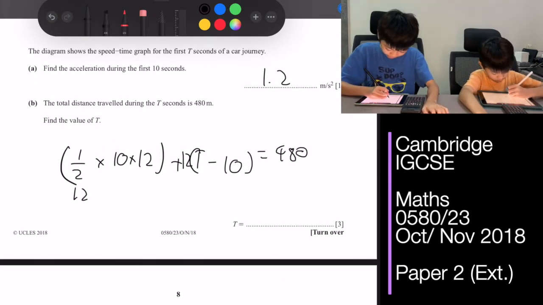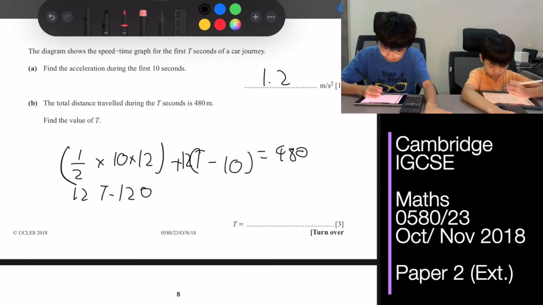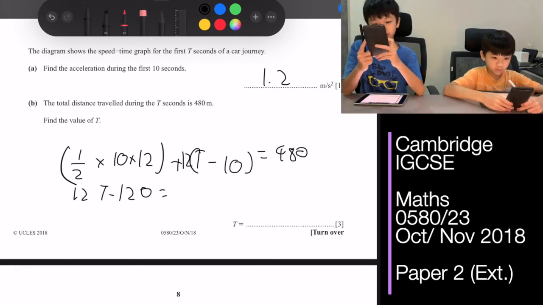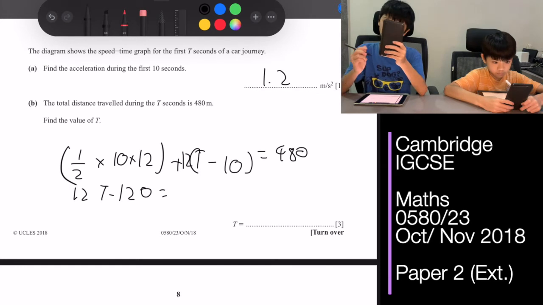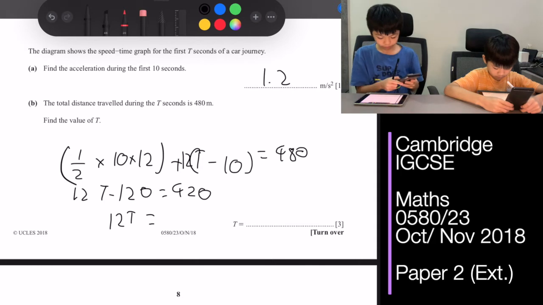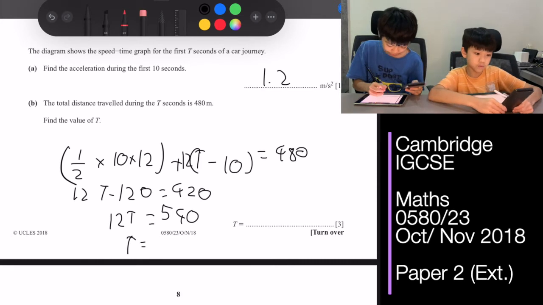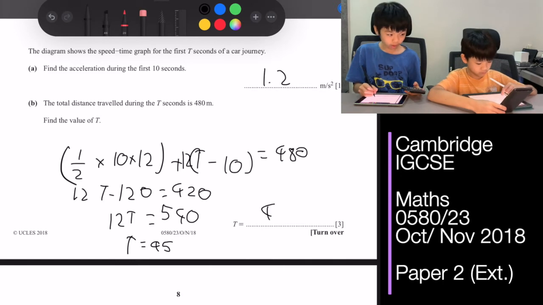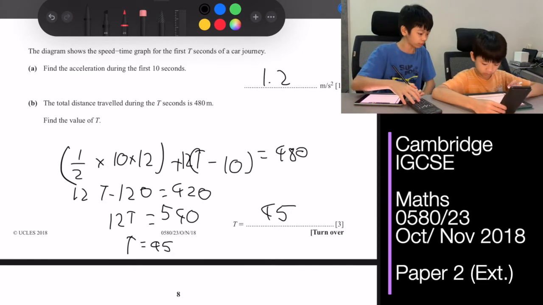Then 12t minus 120, removing the brackets, is 480 minus half times 10 times 12, which is 420. Then 12t is 540 and t is 45. And then minus 5. Why do we need to minus 5? Oh, no, never mind.